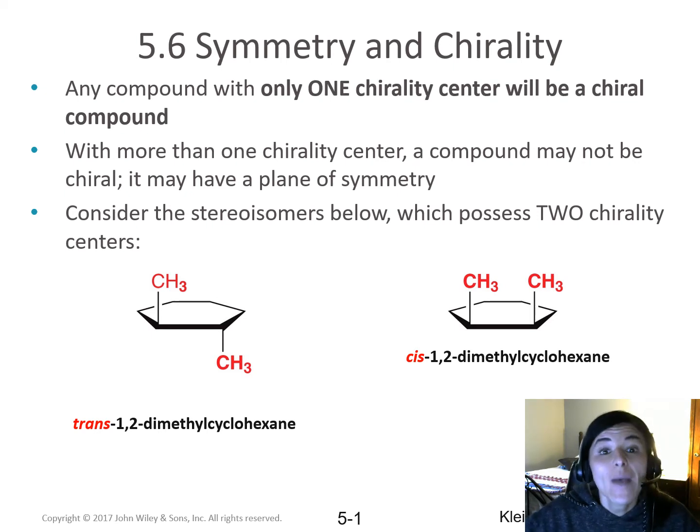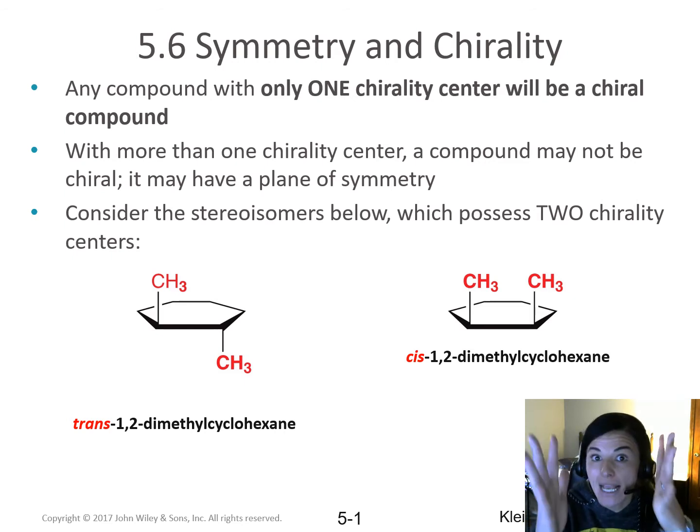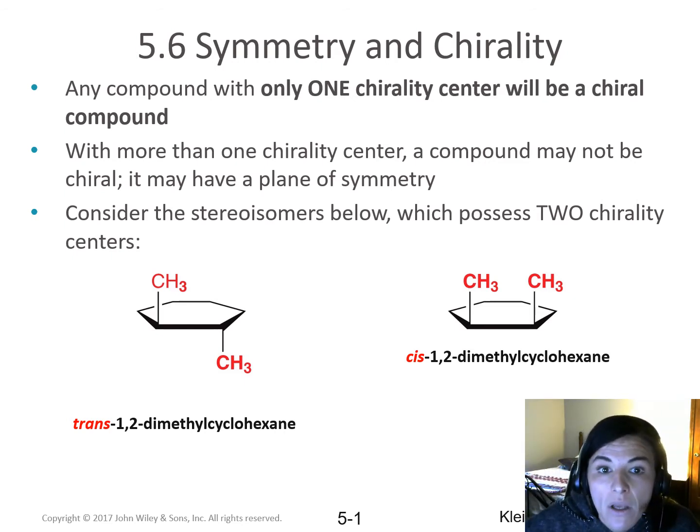All right, so any compound with only one chirality center will always be a chiral compound. Now remember, being chiral means that something is not superimposable on its mirror images. Again, like our hands, they are chiral. Now if a molecule has more than one chirality center, a compound may not be chiral.